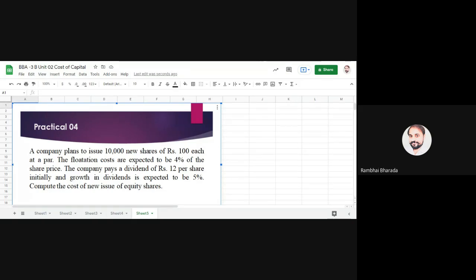A company plans to issue 10,000 new shares of rupees 100 each at par. Here at par means no premium, no discount. The flotation costs are expected to be 4% of share price. Now, can you tell me what you mean by flotation cost?